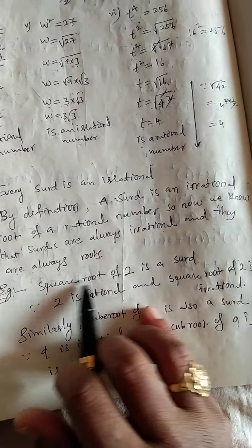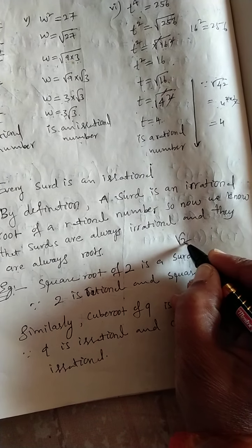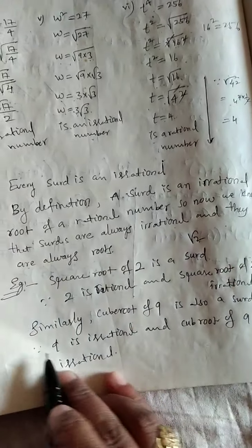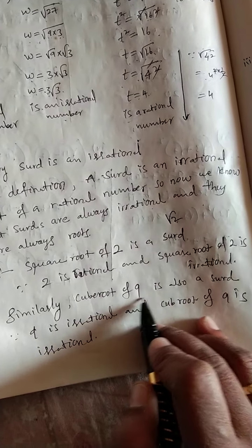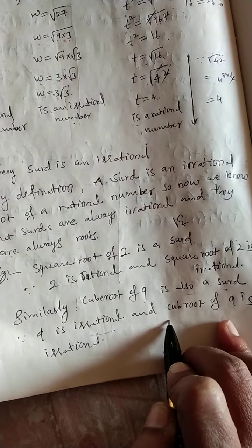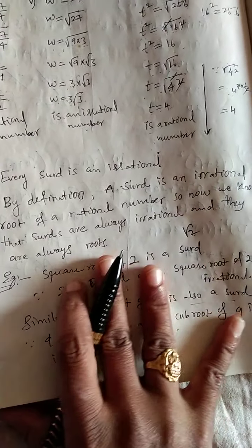Square root of 2 is an irrational number. 2 is a rational number. Okay. Similarly, cube root of 9 is also a surd. 9 is rational and cube root of 9 is irrational. Okay. Now